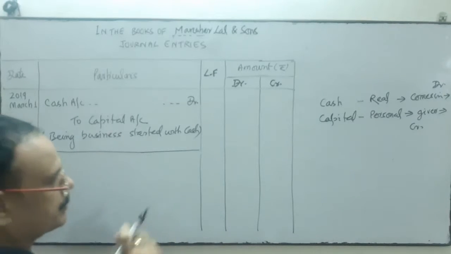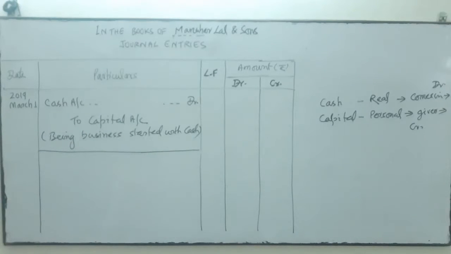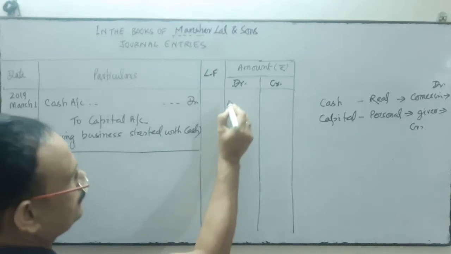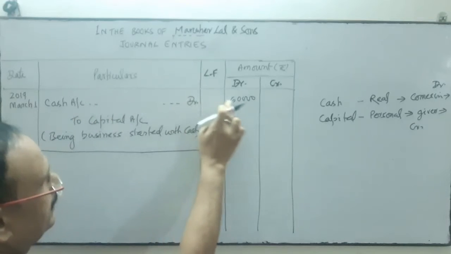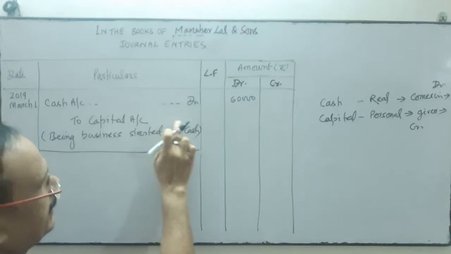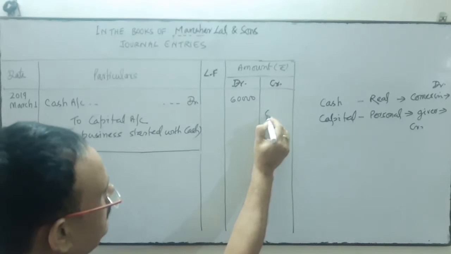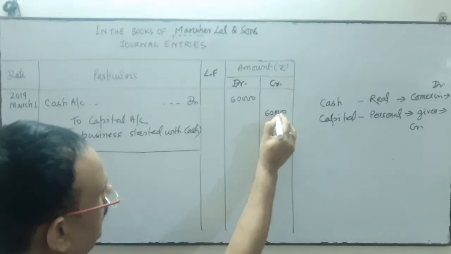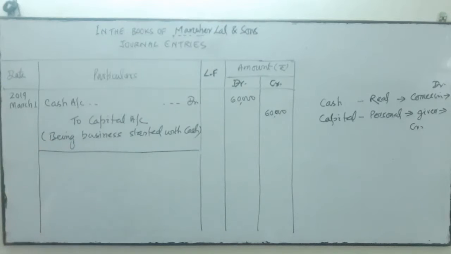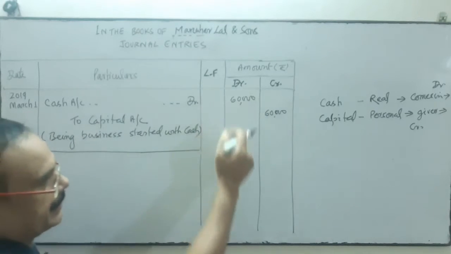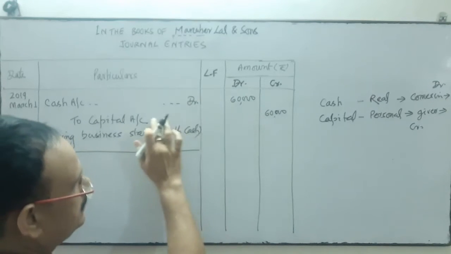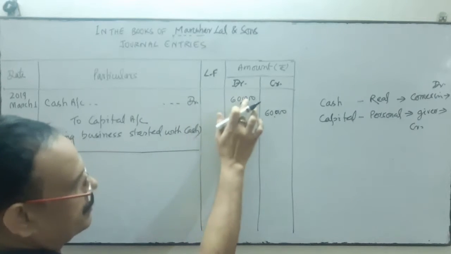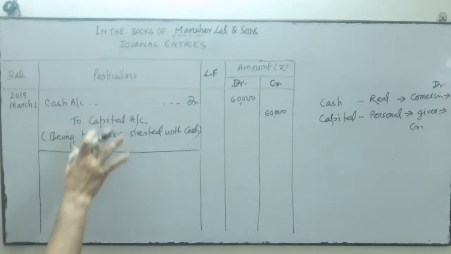and then we write the amount. At what amount the business started? 60,000. It is given 60. So 60,000 cash debit. Cash is debit. So straight line 60,000. Capital is credit. So in the credit side 60,000. So every debit has a corresponding credit. Cash is debit and capital is credit. This should not be here and there. This should be in the straight line over here, just in front of this. So one transaction is completed.